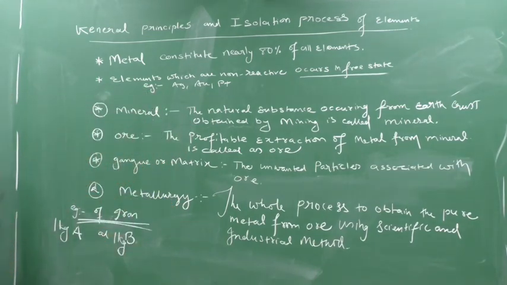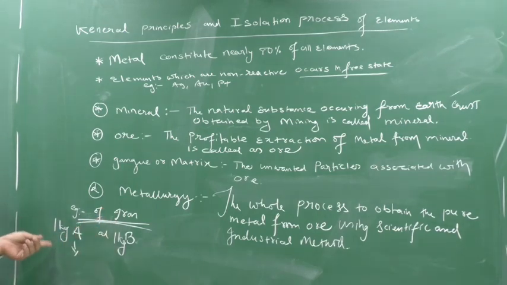Now what have I done? I have done every process. I have cleaned it, I have processed it, everything processed. Final iron I got from 1 kg. I have taken 1 kg mineral A and 1 kg mineral B, and I am now doing the process of getting pure iron.